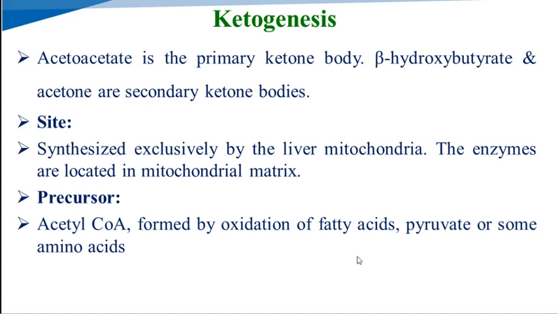The enzymes responsible for the formation of the ketone bodies are present in the mitochondrial matrix. The precursor is acetyl coenzyme A, formed by the oxidation of fatty acid, pyruvate and some amino acids. That means the starting material for the formation of ketone bodies is acetyl coenzyme A, which comes from the oxidation of fatty acid, pyruvate and some amino acids.